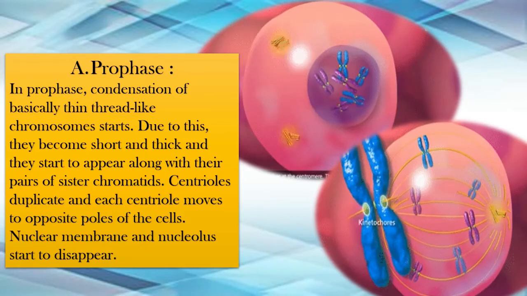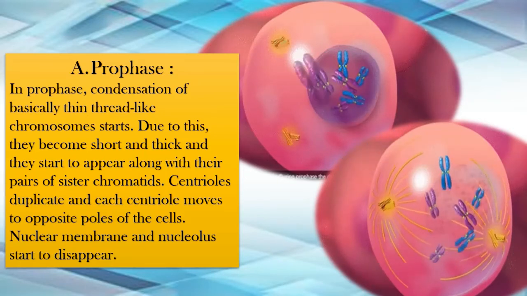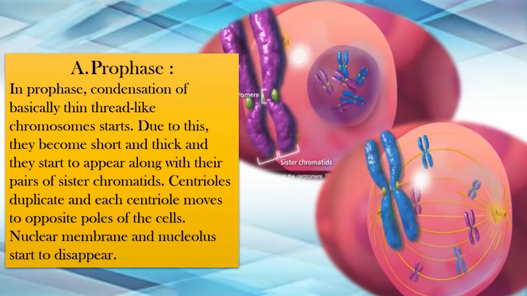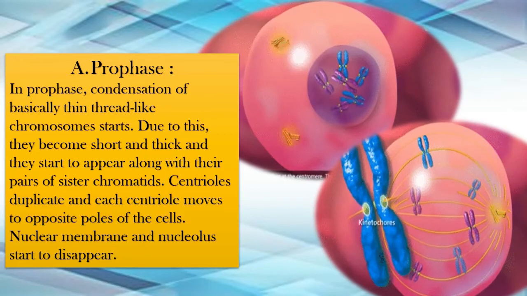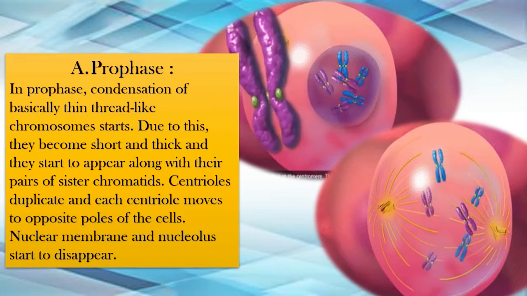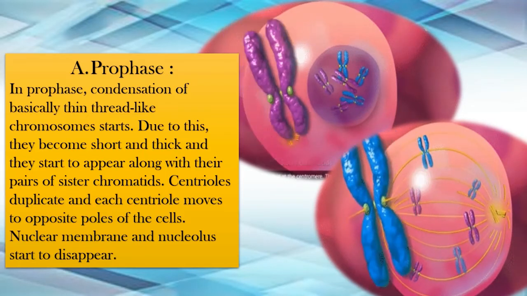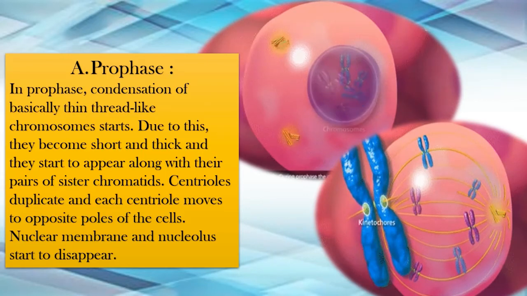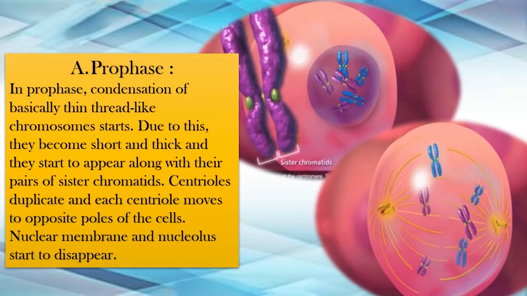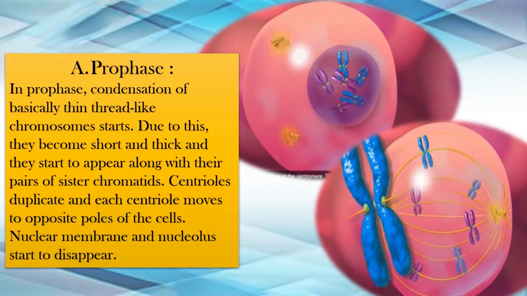Now, if you view this image, the first image, you will see that there is a proper nucleus that you can see. That is the purple region that you see, and inside it you can see there are chromatids, sister chromatids which are there. Okay, now after a few period of time, what you will see in the last image here is that there is no prominent nuclear membrane and nucleolus. Okay, because it has started to disappear. This is the prophase period of mitosis.